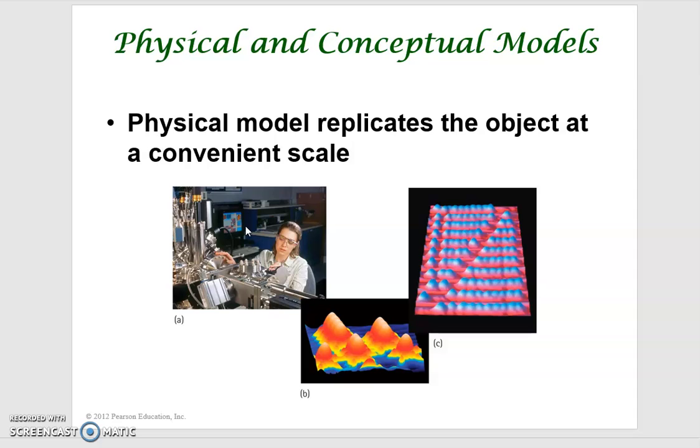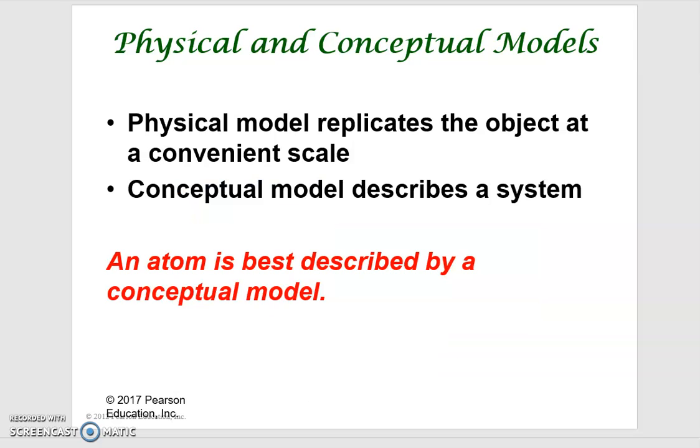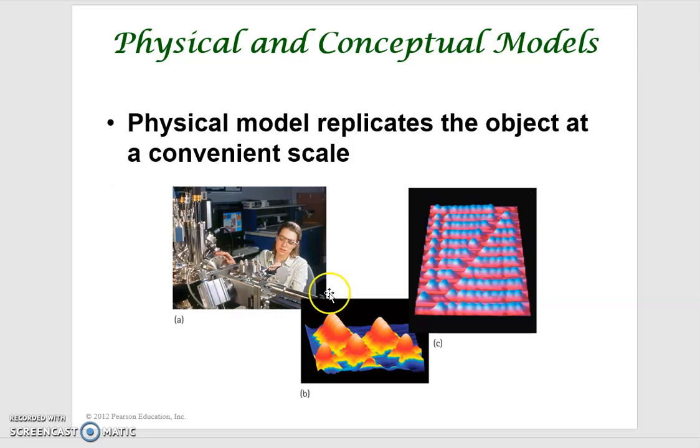So in that case, the chemists proposed so-called conceptual models. So what is a conceptual model? It describes the system. So the more accurate a conceptual model is, the more accurately it can predict the behavior of the system. So here, this is the conceptual model, and this is the physical model. This is the thing we can see, and it is visible to us. But this one cannot be visible to us.